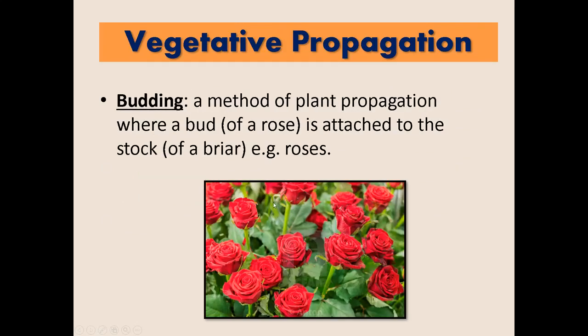Okay? Next one would be budding. Budding is a method of plant propagation where a bud, okay, example of a rose, is attached to the stalk of a briar. Example, roses. Okay?